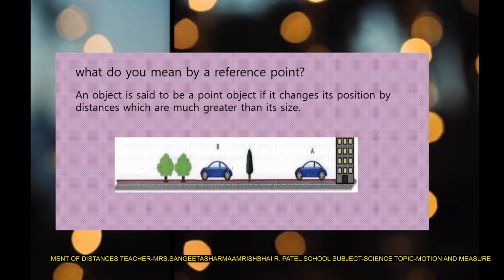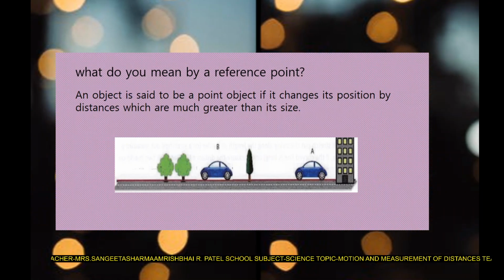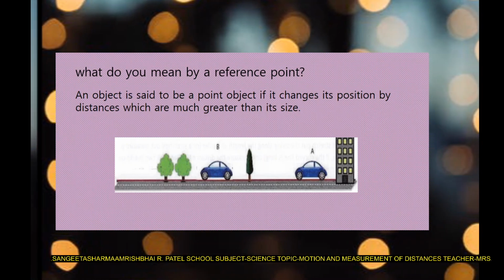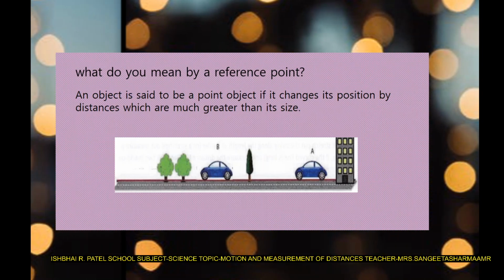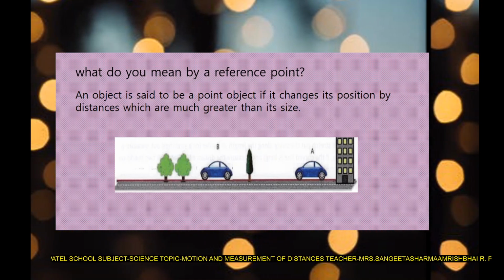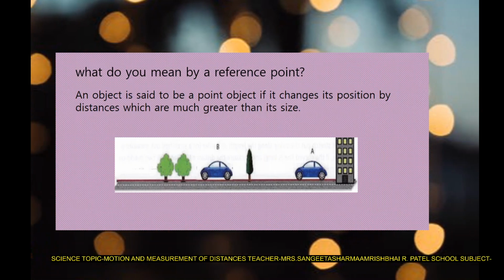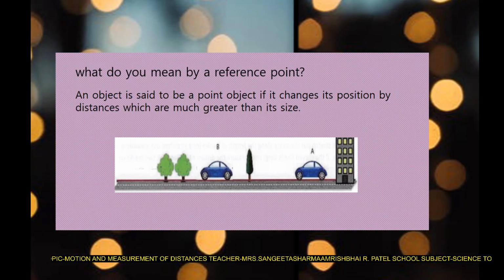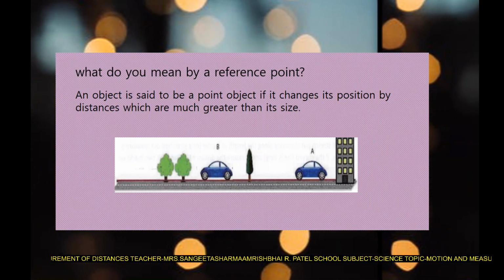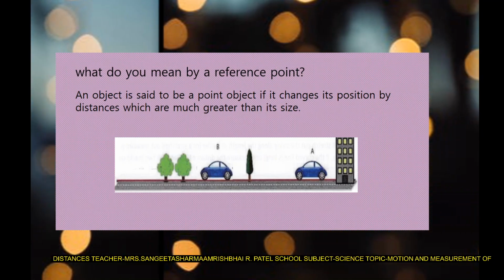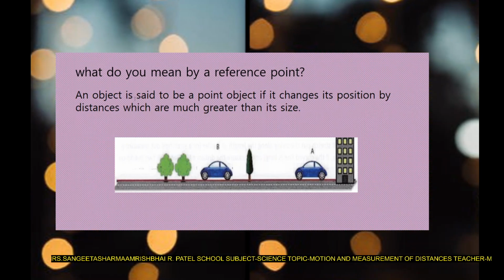When an object moves, its position with respect to another object changes with time. Let us take the example of a car moving away from a building. As you can see in the picture, when the car is at position A, the distance between the car and the building is very small. As the car moves away from the building, see position B, its distance from the building increases. Another way of saying this is that when the car moves, its position with respect to the building changes with time. An object is said to be in motion if its position with respect to another object changes with time.